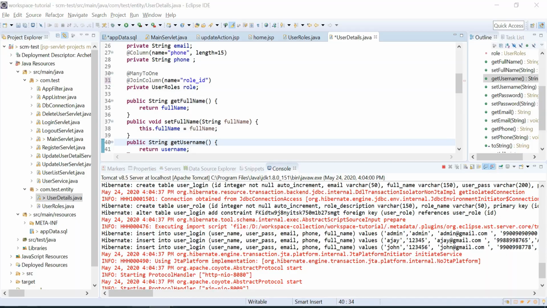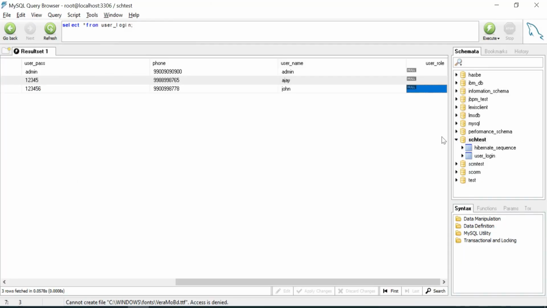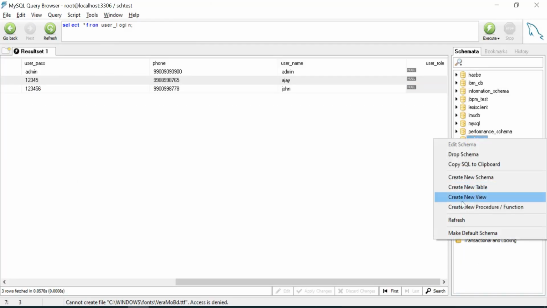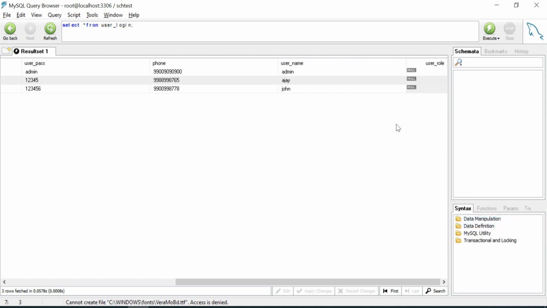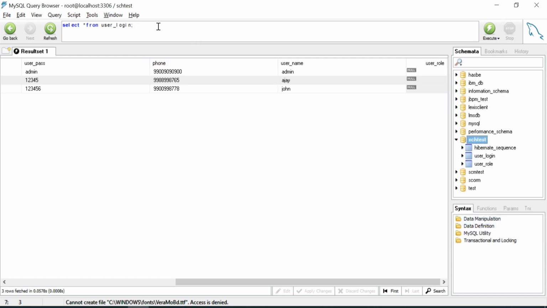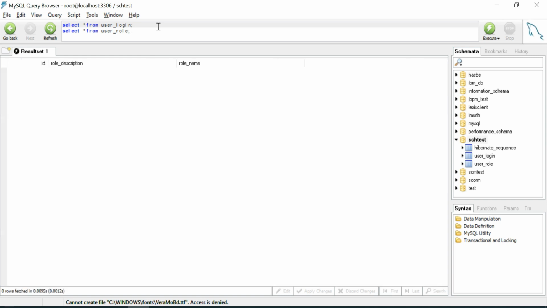Let's see whether the other table has been created or not. That is our user underscore roles. When we do select star from user underscore role, we still don't have any entries.